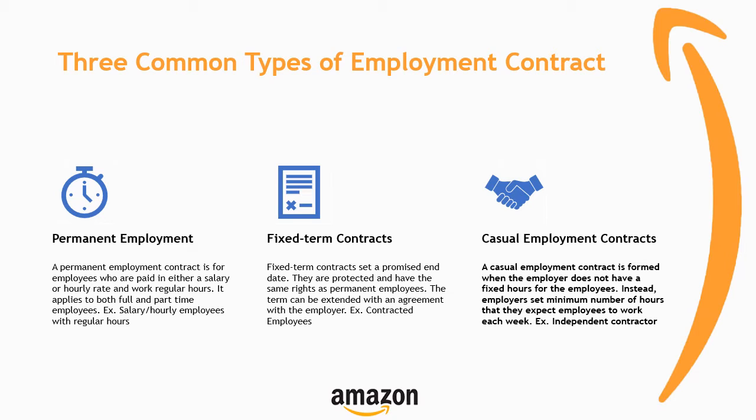Third, casual employment contract. A casual employment contract is formed when the employer does not have fixed hours for the employees. Instead, employers set a minimum number of hours that they expect employees to work each week. Examples of casual employment contracts include independent contractors.